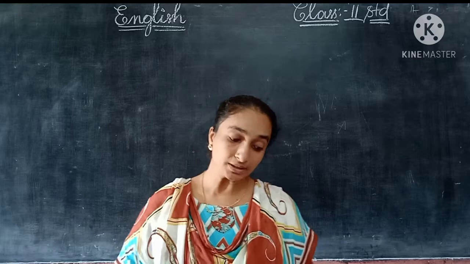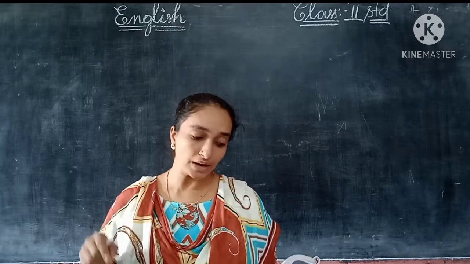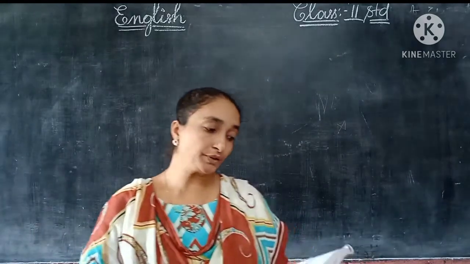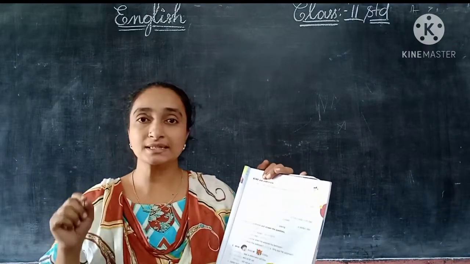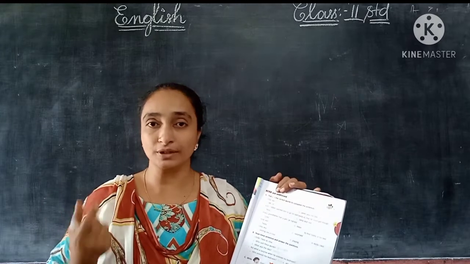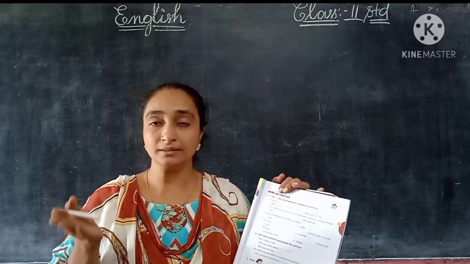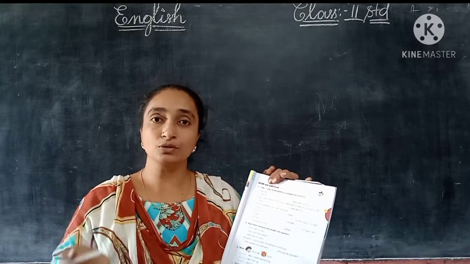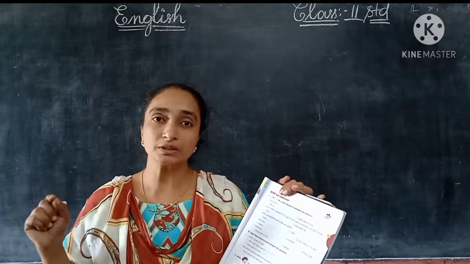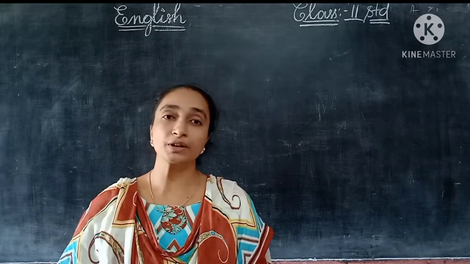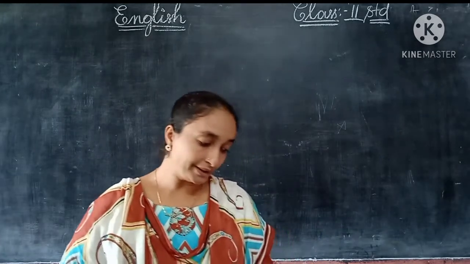They have given us five sentences, and a blank also. What we have to do is complete each sentence. They have given two options for us, option A and option B. Which is the correct one? First of all we have to read the sentence, then give a tick mark to the correct option, and then write that answer in the blank to complete the sentence. Okay children, now let us see. The first one has already been completed for you. They have already given the answer. Let us see the first one.